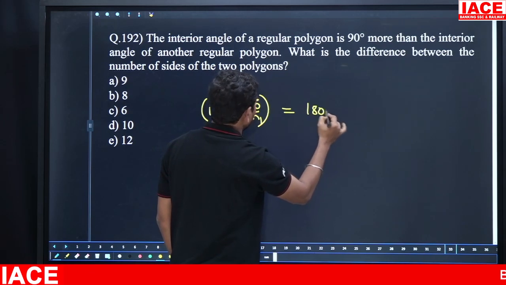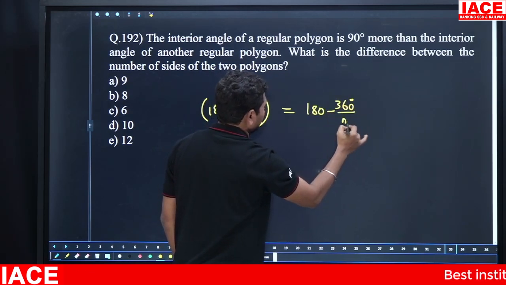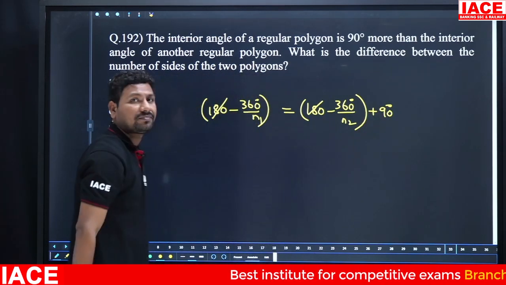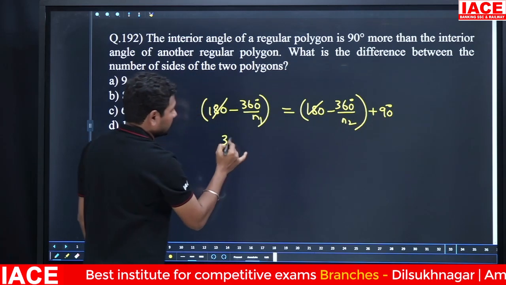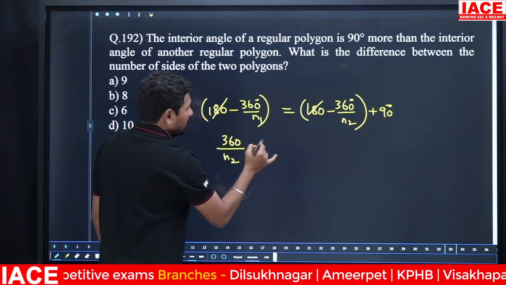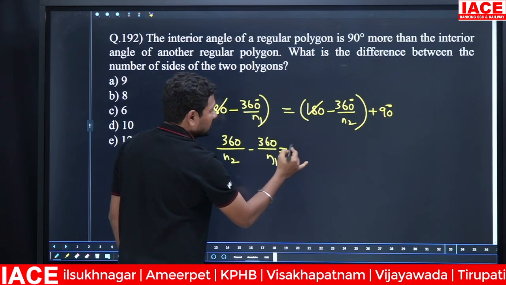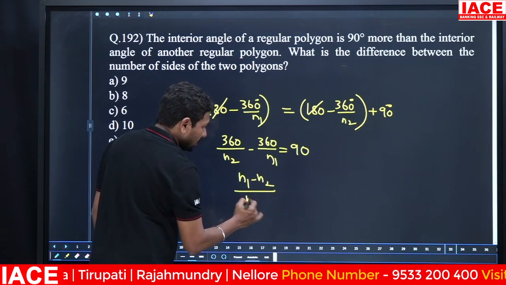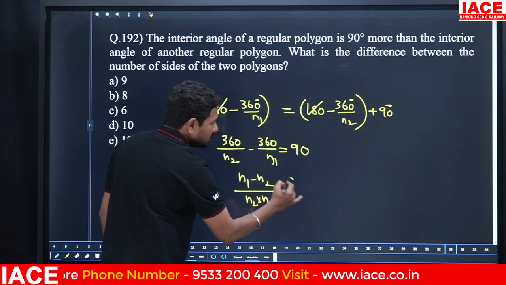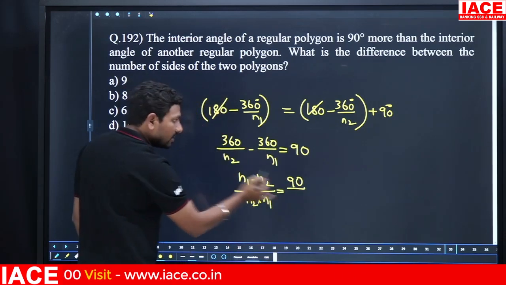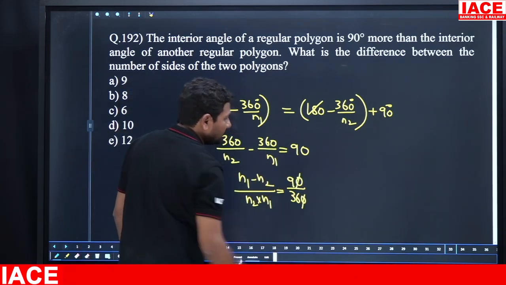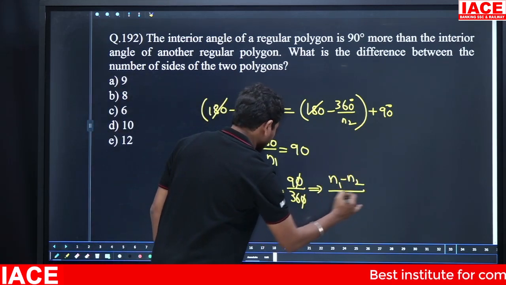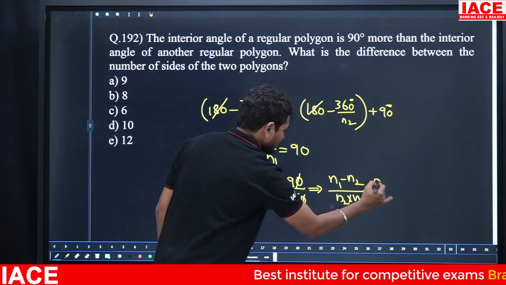Then here is 180 minus 360 degrees by n2. Here how many degrees more? 90 degrees more. Here 180, 180 will be cancelled. This 360 by n will come in here. 360 by n2 minus 360 by n1 is equal to how much? 90. And here we can write n1 minus n2 by n2 into n1 is equal to 90 by 360, this 360 will be taken common and come to the denominator. Here 0, 0 will be cancelled. Then don't cancel thoroughly. n1 minus n2 by n2 into n1 is equal to